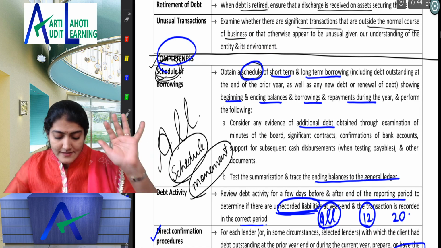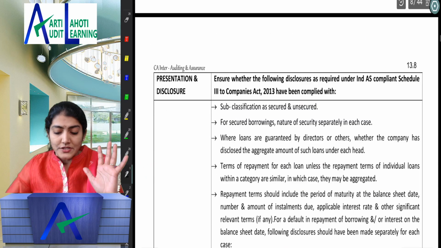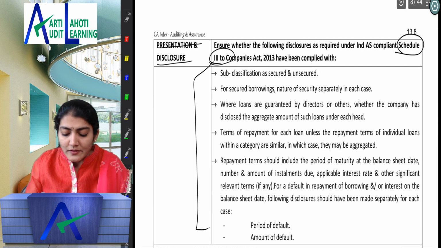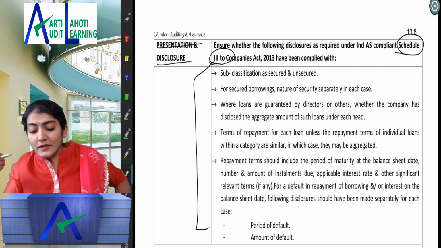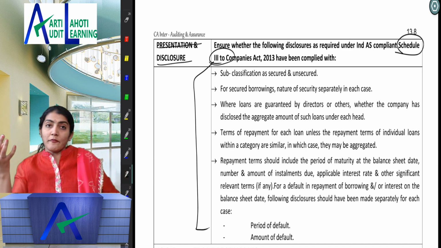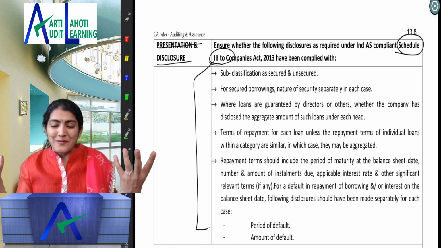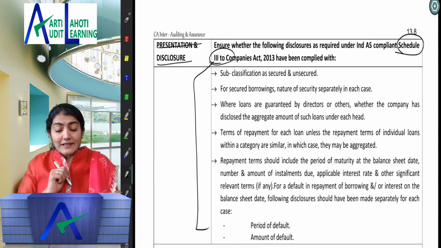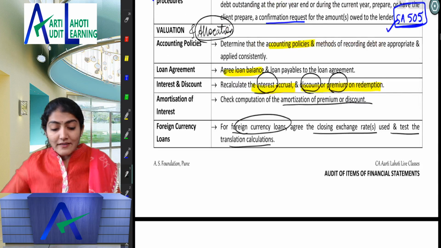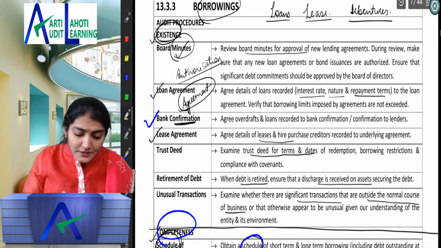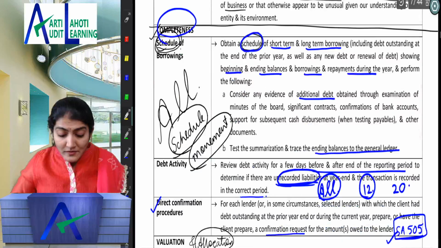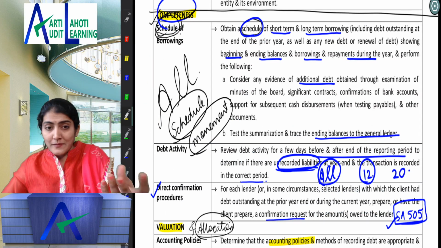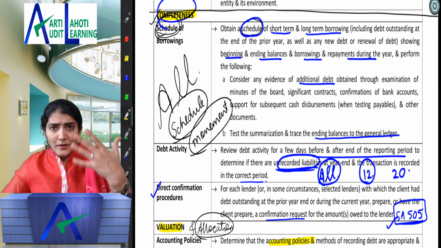Right, so we've seen existence, then completeness, then valuation, and then presentation and disclosure. That is directly picked up and patched over here from the Schedule 3 requirements. Right, what are the Schedule 3 requirements? So is this asked as a question? Every piece, every word which is there in this chapter could be a probable question in the exam. Right, so that is the Schedule 3 requirement. Is it clear for everyone? So what I have discussed with you right now is the borrowing. Are you able to make your own observations also, getting an idea of what to write in existence, in completeness, in valuation, and obviously as we go ahead you will get better and better at it.